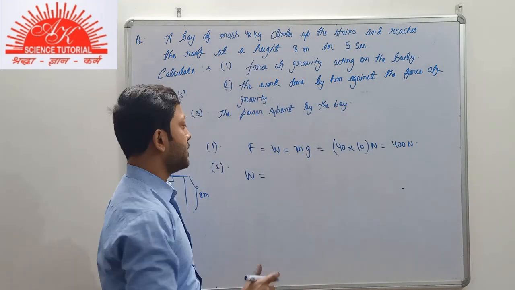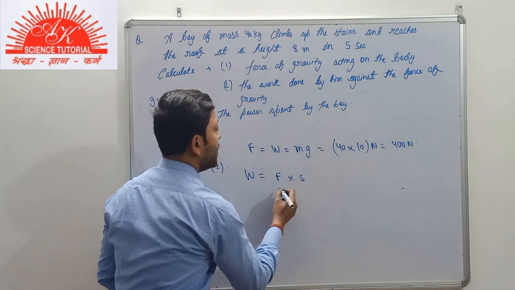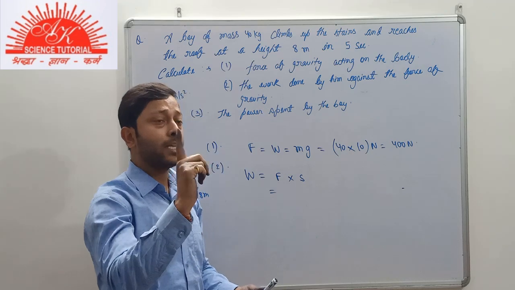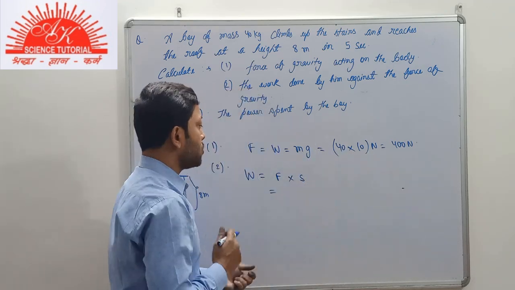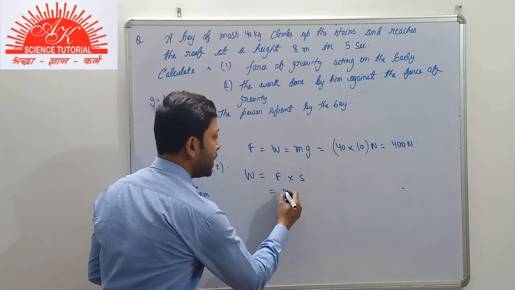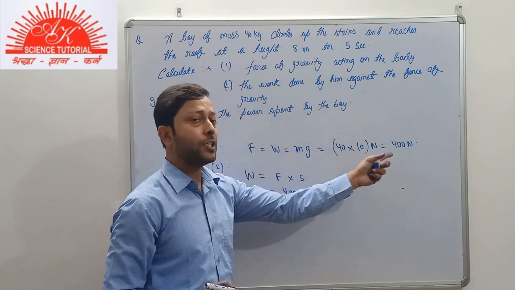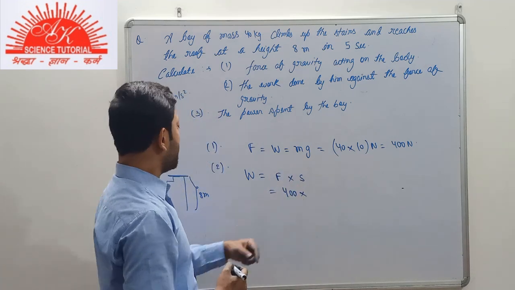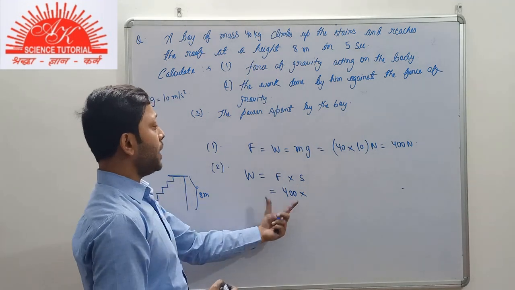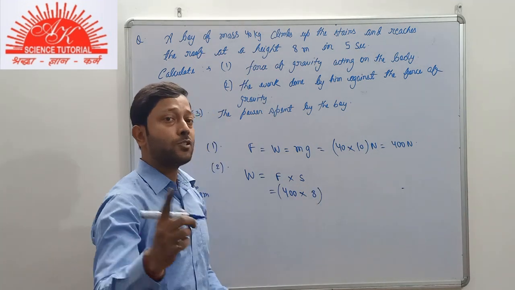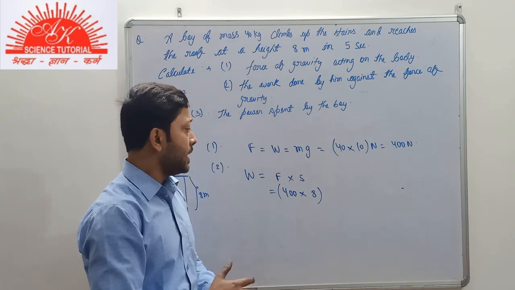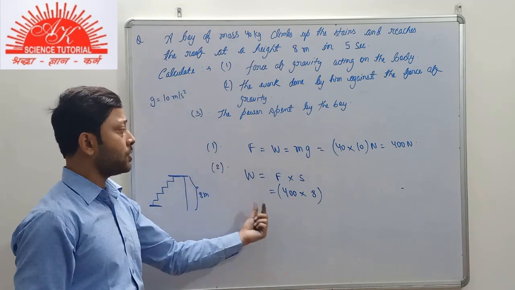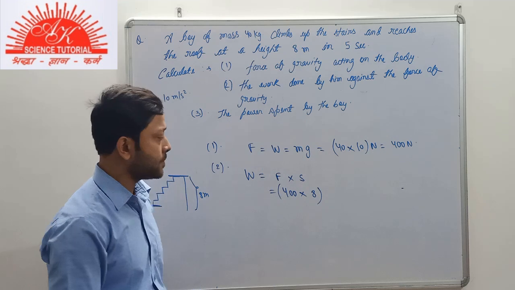against the force due to gravity. What is work done? You know about it, F into S. He has to exert a force in upward direction that is equal to his own weight. So the force exerted by him in upward direction should be at least equal to the force due to gravity, that is 400 Newton, multiplied by the displacement here, which is 8 meter. As he is climbing upstairs, he has to exert a force in upward direction only, and the displacement here is also in upward direction. So directly we use the expression F into S.